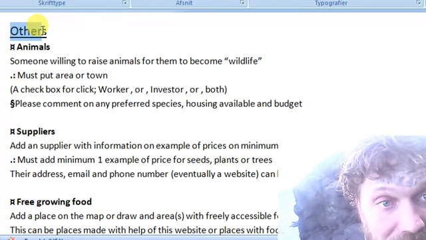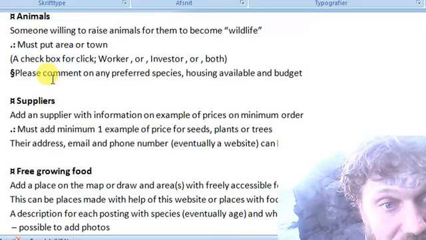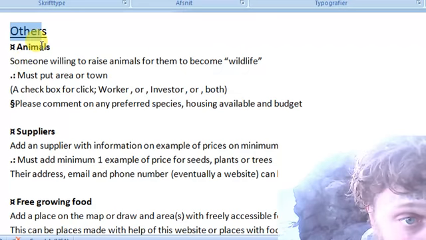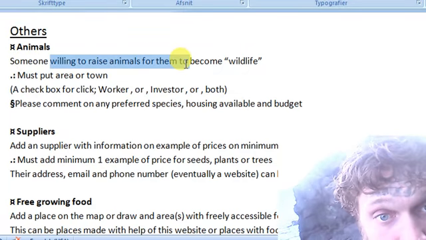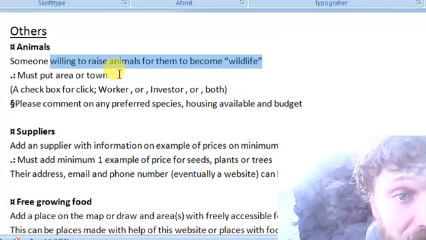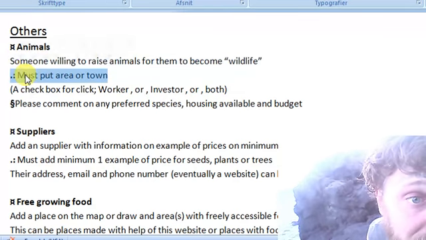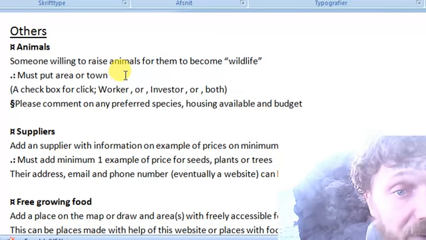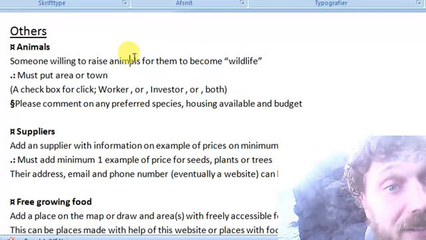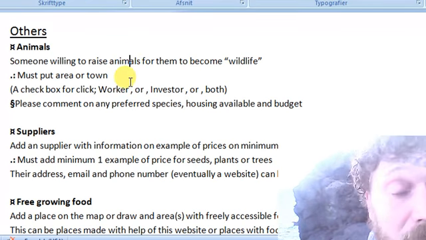Okay, and the last 4 categories I have here: animals. Someone willing to raise animals for them to become wildlife. It might even be people with horses, stuff like this, who have them and want to share, or people who want to invest and don't have the place to.